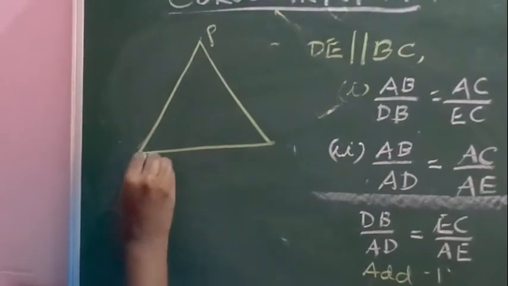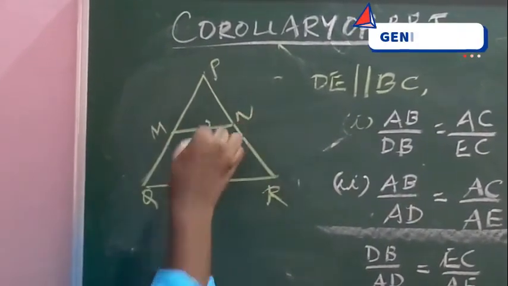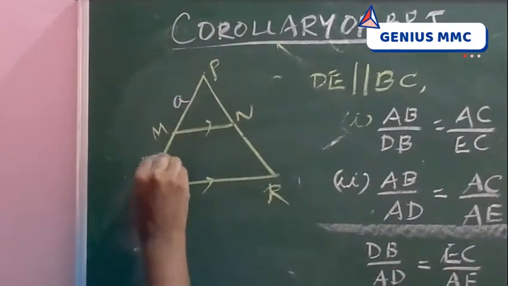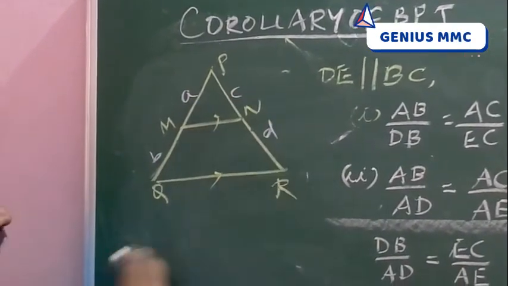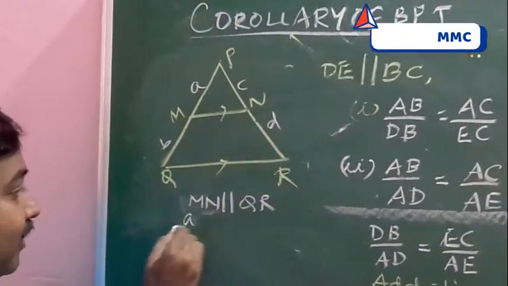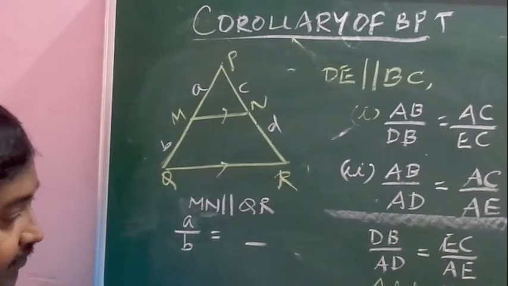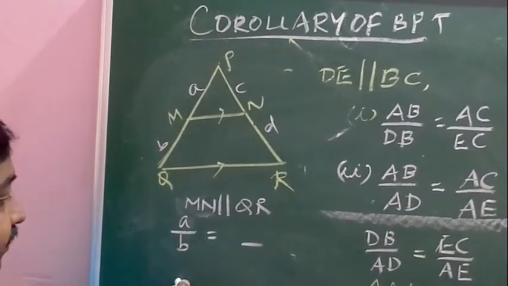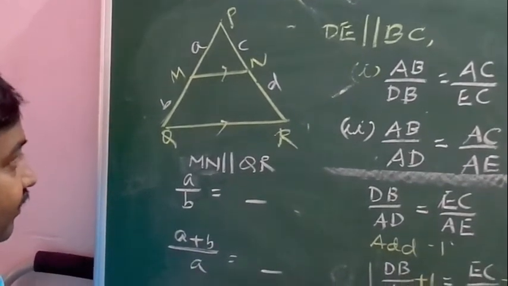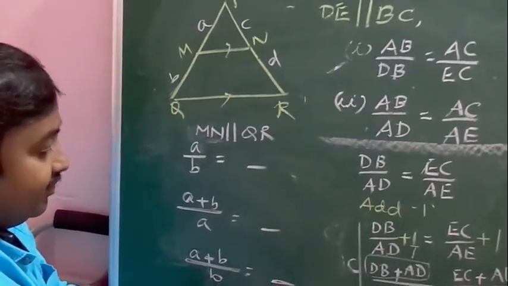P, Q, R, MN parallel. They will mention the values A, B and C, D. They will give fill in the blanks like this. You can write down the BPT formula. A by B equals dash. A plus B by A equals dash. A plus B by B equals dash.